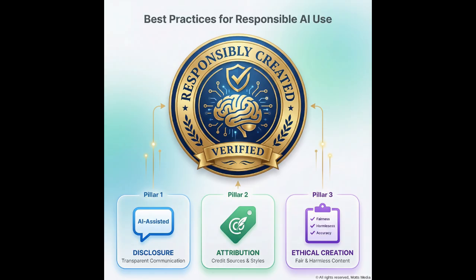Responsible creation requires commitment. This badge labeled responsibly created rests on 3 pillars. Disclosure, shown as a speech bubble reading AI-assisted, means transparency about AI involvement. Attribution, shown as a tag crediting sources, means acknowledging influences and training data origins. Ethical creation, shown as a checklist with fairness and harmlessness, means considering impact on others. Wearing this badge means committing to responsible AI practices.